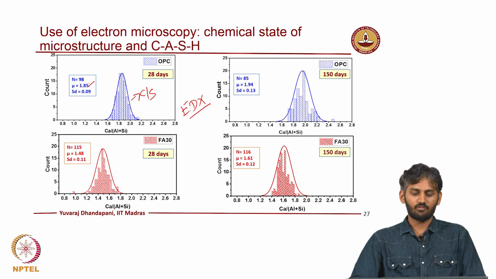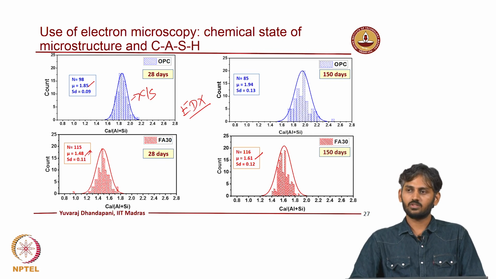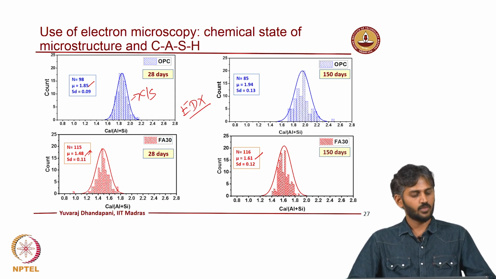When you start using fly ash, the value comes down. With respect to curing ages, you do not see much difference in standard deviation; the value comes down from nearly 1.8 to 1.4, which indicates that you have less calcium in your CSH, or more silica from fly ash has gone into your CSH, right.